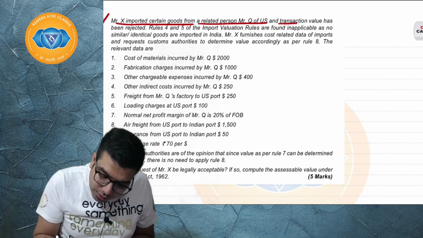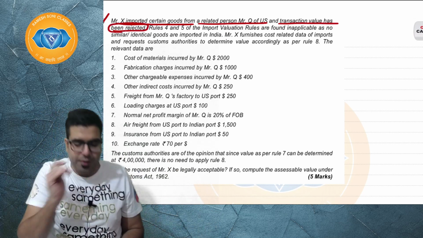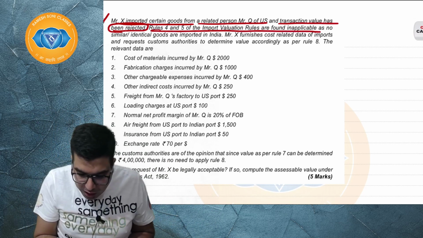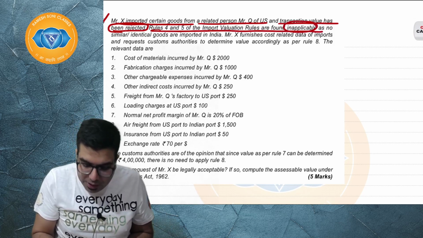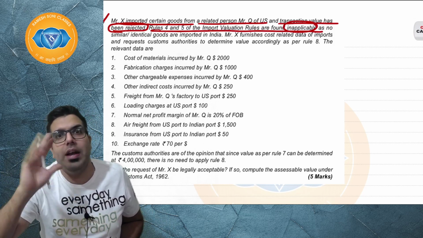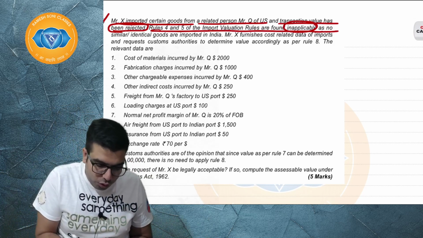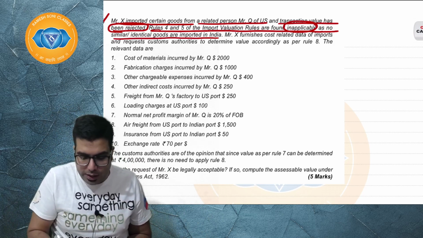Now, the transaction value has been rejected. Now that the transaction value has been rejected, you will go for the valuation rules. Rules 4 and 5 are found inapplicable. Then rule number 6 says 3, 4, 5 inapplicable. Then we'll apply 7 and then 8, as no similar or identical goods are there.